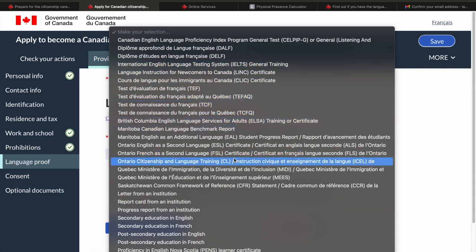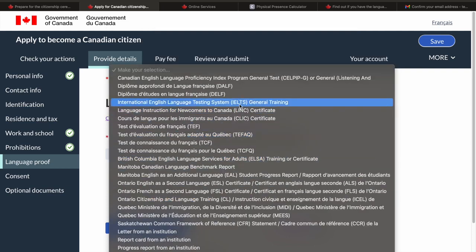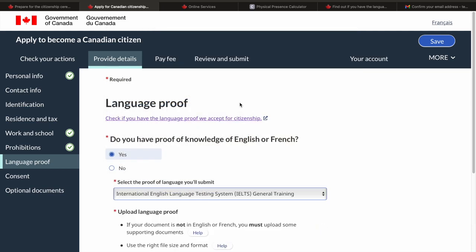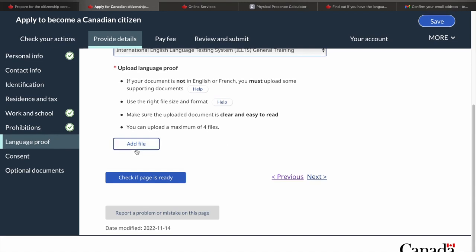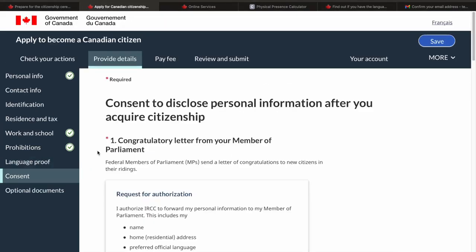Just in case if you didn't come through express entry, maybe you had spousal application, in that case there are many other options that you can choose. Even the secondary education English or the letter from an institution where you're working, everything of that sorts would work. But I'll just select IELTS general training from this list. Of course I have to upload that certificate here, and then only it would select that check here.